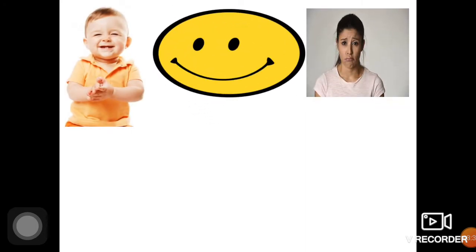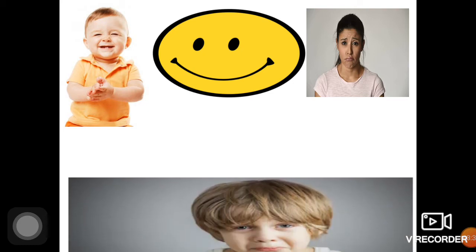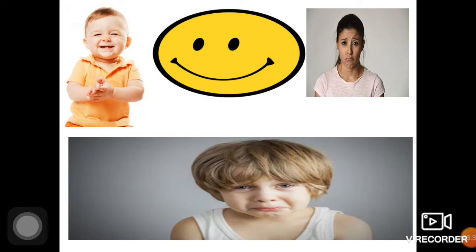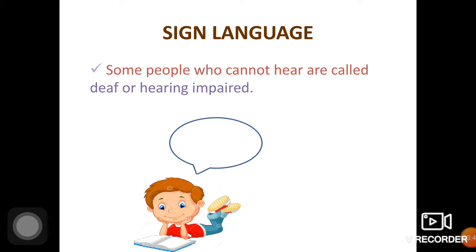Next, when you look at the picture, you can find a smiley face, a happy child over here, then a woman who is crying, a sad face, then a boy who is crying. The next topic in the chapter which we are going to study is sign language. A few people who are deaf and dumb communicate through sign language.